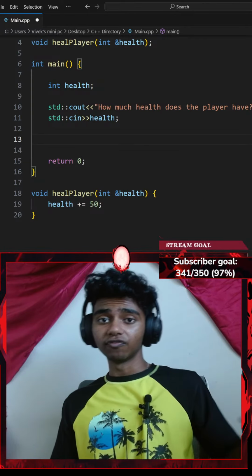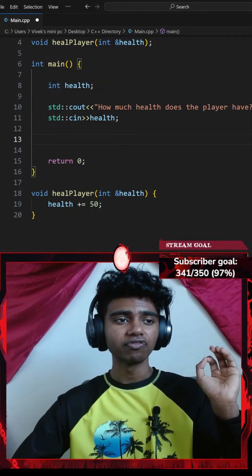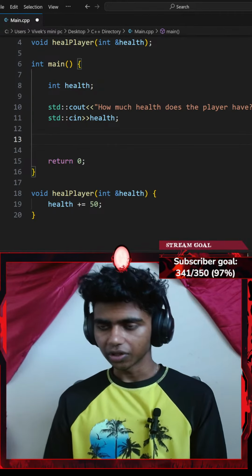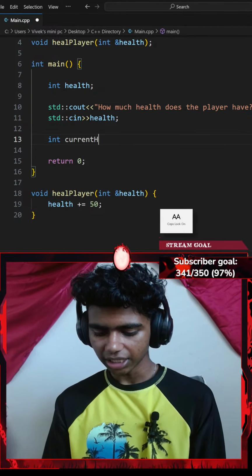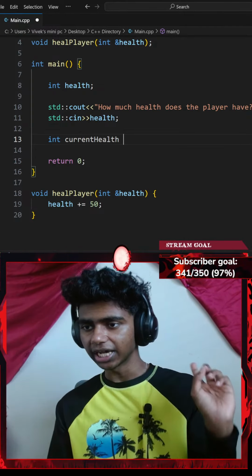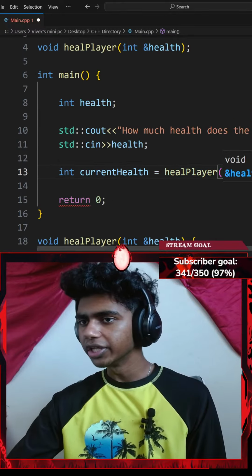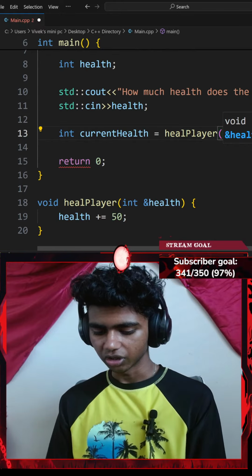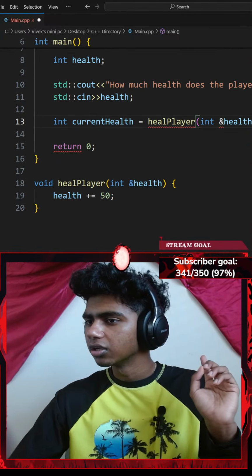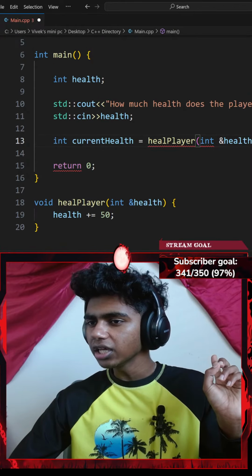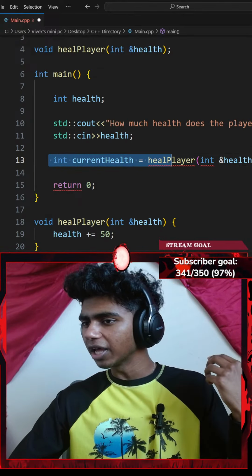Next up, let me invoke my healPlayer function and pass the health variable by reference. Let me create an int currentHealth variable. This is going to be the player's current health after he heals. I'll invoke my healPlayer function. The parameter is going to be my health variable, so I'll go with &health. Okay, perfect. This is going to be an integer. There we go. Did I not invoke it correctly? Okay, int currentHealth equals healPlayer.